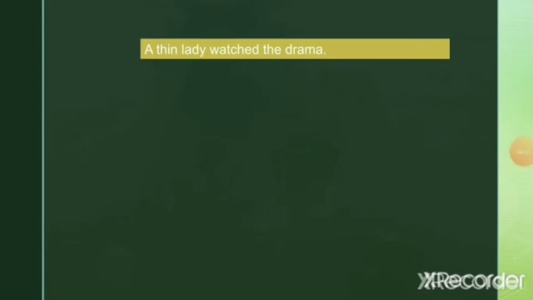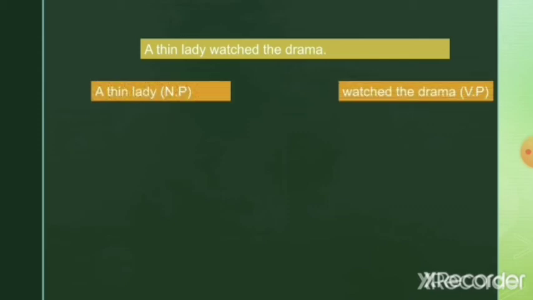Now let us study how to divide a sentence into a noun phrase and a verb phrase and then into its constituent elements. See the sentence. A thin lady watched the drama. So who is the subject here? Whom are you talking about? It is a lady. So all the words that are used to tell about the lady together come under noun phrase. So a thin lady is the noun phrase and the remaining is the verb phrase.